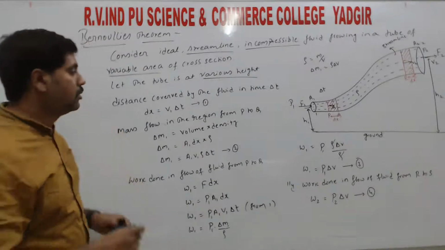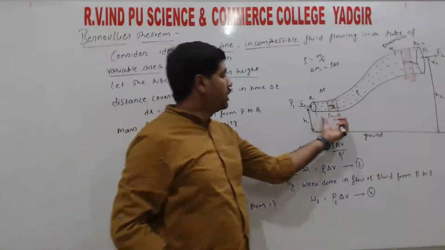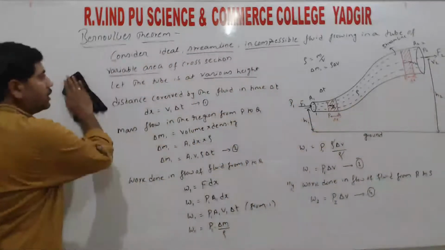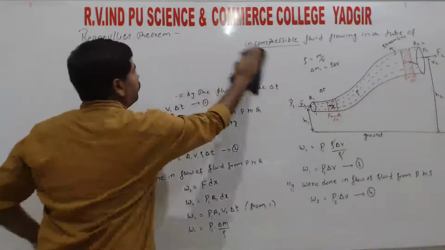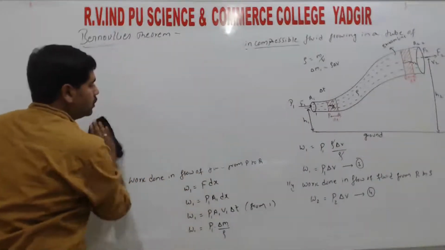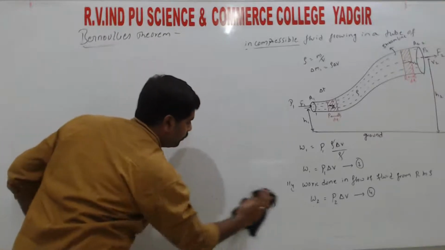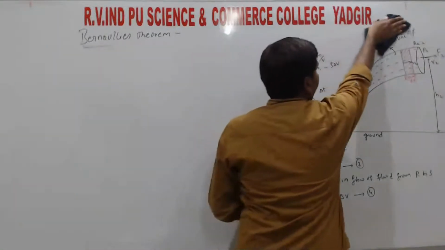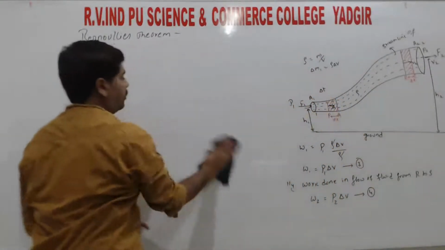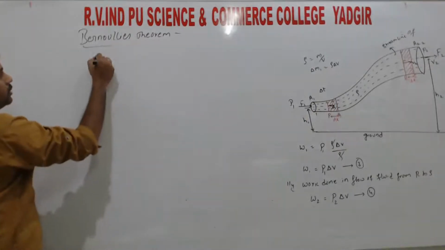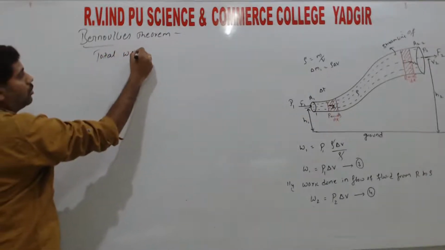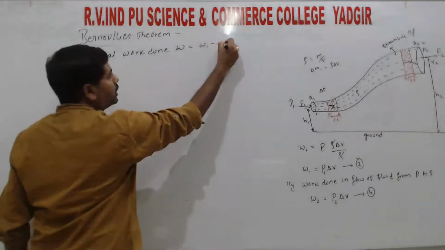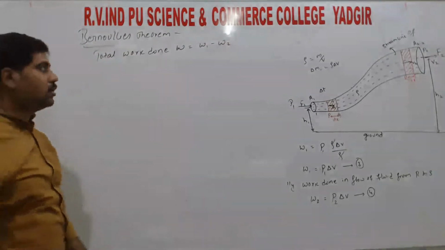Next, total work done. Here we have work done at region 1 and work done at region 2. Since both happen at a time, the total work done W is equal to W1 minus W2, right?